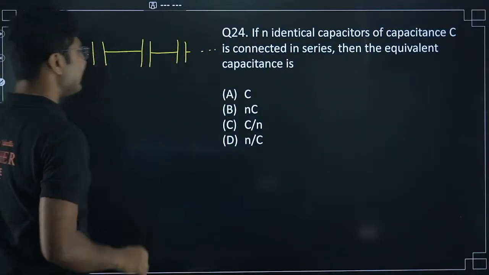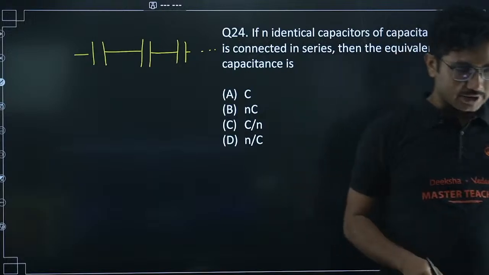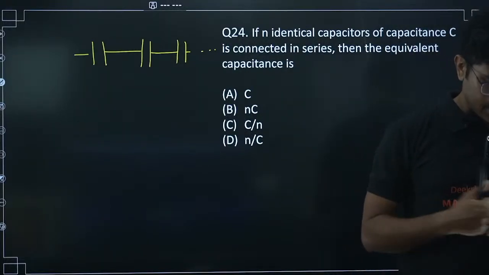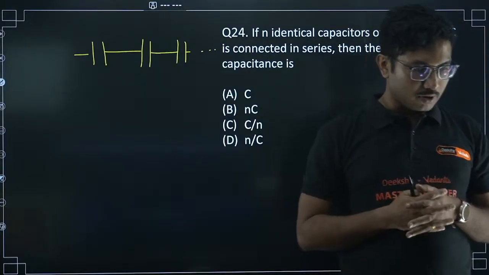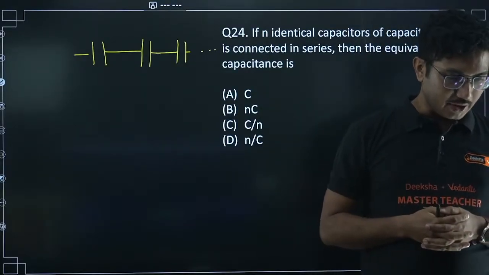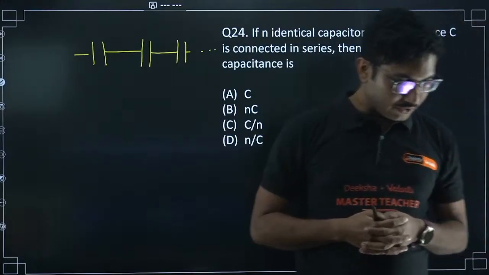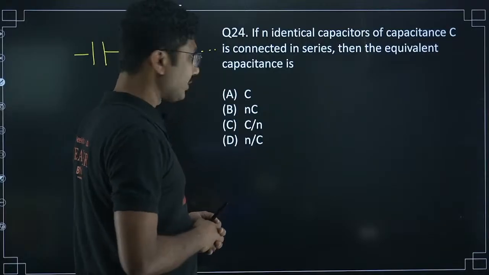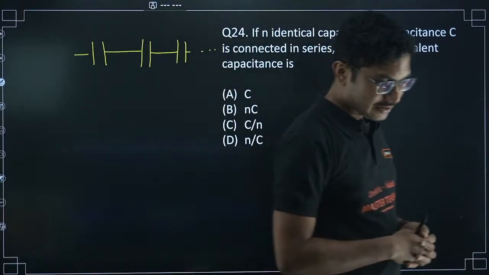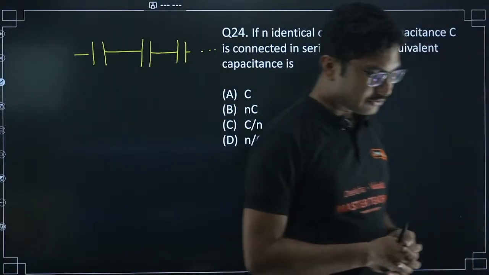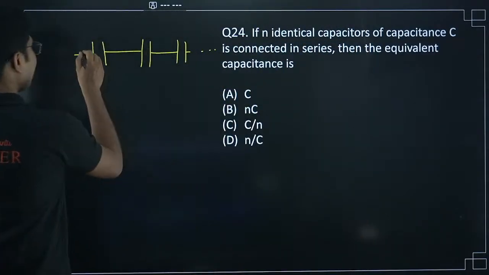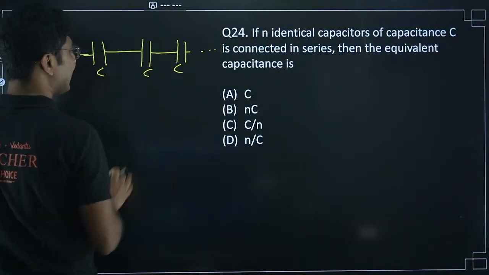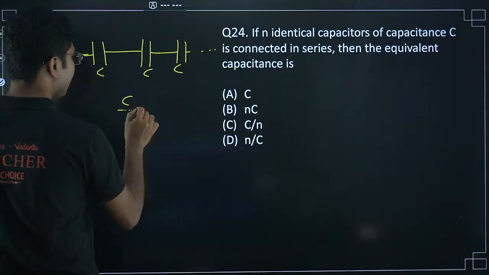Okay, everything is connected in series. So what will be the equivalent capacitance? Let's see. Muhammad, Nagraj, Gayatri, Aisha. Now Gayatri is saying option C, C by n. Any other option? Anyone else wants to answer? Muhammad is also saying option C. Yes. So if you connect n number of capacitors of capacitance C in series, then the equivalent capacitance will be